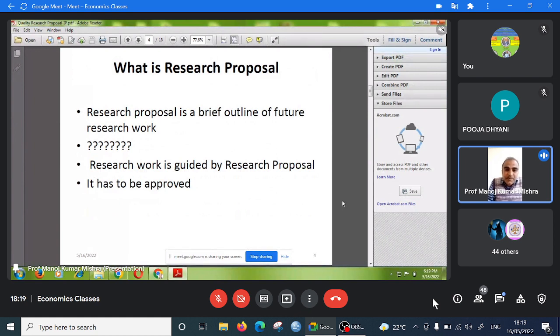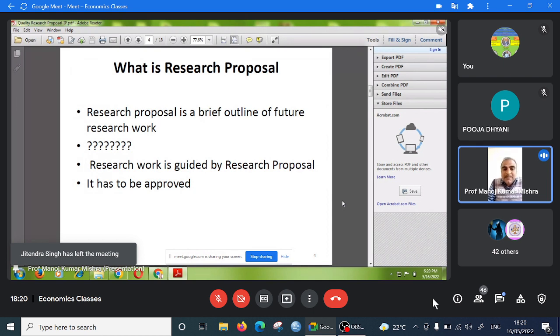So what is a research proposal? A research proposal is a brief outline of future research work. What research work are you interested to do? The research proposal is the brief outline of your future work. It is first prepared under the guidance of your supervisor.